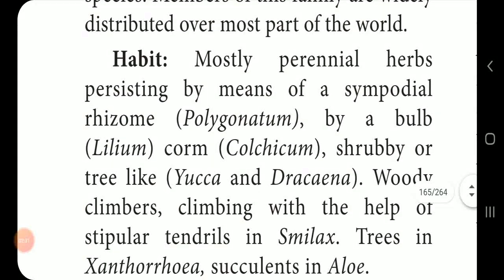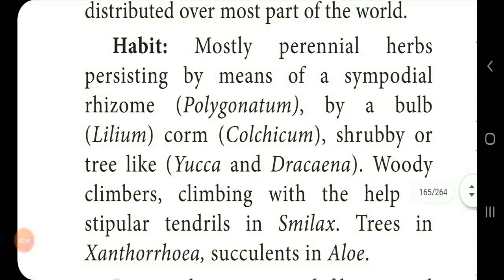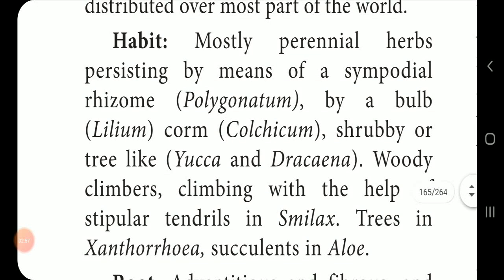Next, habit. Mostly, the Liliaceae family plants are perennial herbs. Perennial means they live for many years. Herbs are soft-stemmed plants. So, mostly Liliaceae plants are perennial herbs. Some have a sympodial rhizome, for example Polygonatum. Some plants have a bulb, for example Lilium.